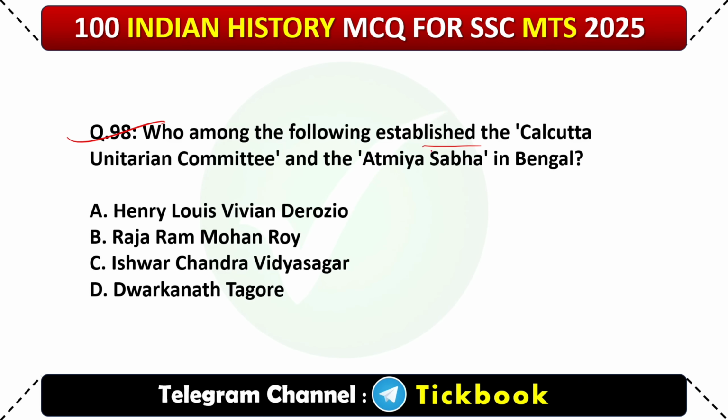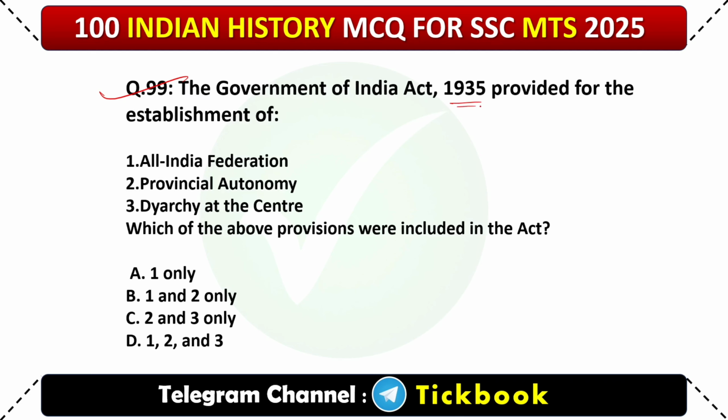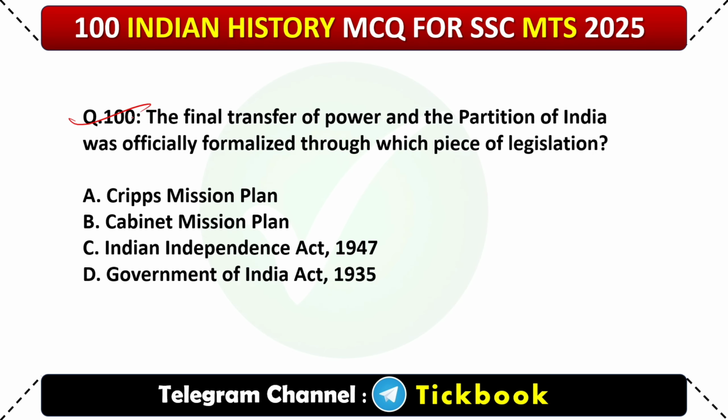98. Who among the following established the Calcutta Unitarian Committee and the Atmiya Sabha in Bengal? Option number B, Raja Ram Mohan Roy. 99. The Government of India Act 1935 provided for the establishment of option number D, 1, 2 and 3: All India Federation, Provincial Autonomy, Diarchy at the Center. 100. The final transfer of power and the partition of India was officially formalized through which piece of legislation? Option number C, Indian Independence Act 1947.